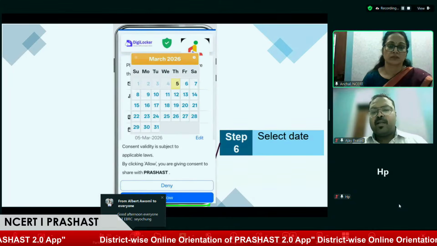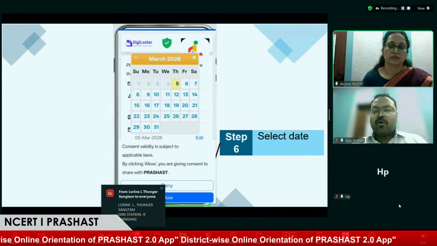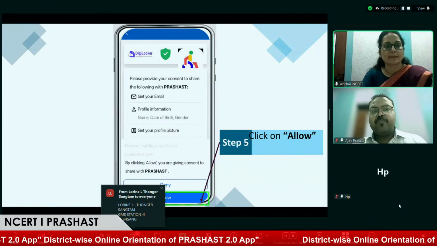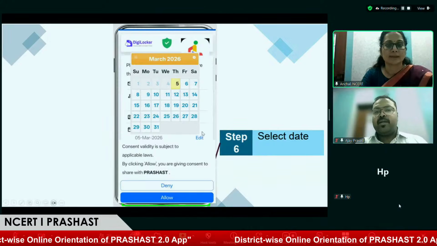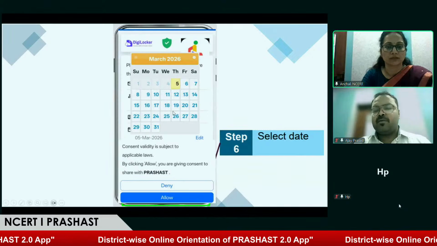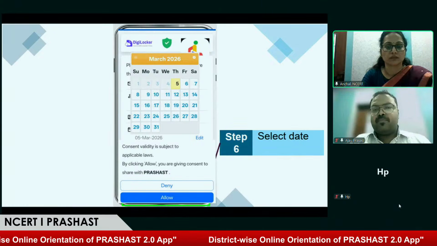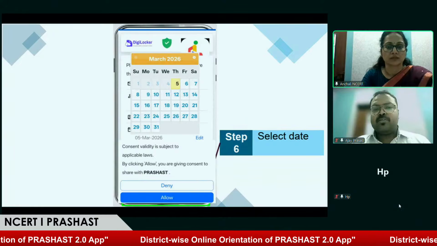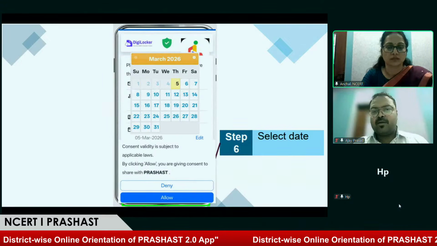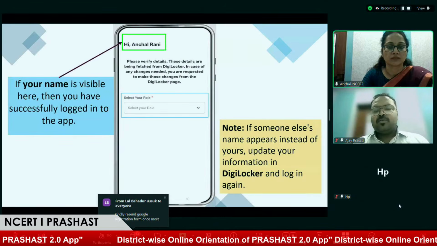And going forward, if you feel that you don't want to log in or fill in the Aadhaar number every day, once you scroll down on the same page, you'll get an option to edit, and on pressing edit, you'll get a consent validity. You can give a validity to your consent, like how long you want this application to be logged in after giving access for the first time. So you can choose from the calendar, it can be a week or a month, depending on your comfort. So after submitting all these details and allowing the consent, the user will be landing on a role selection page.